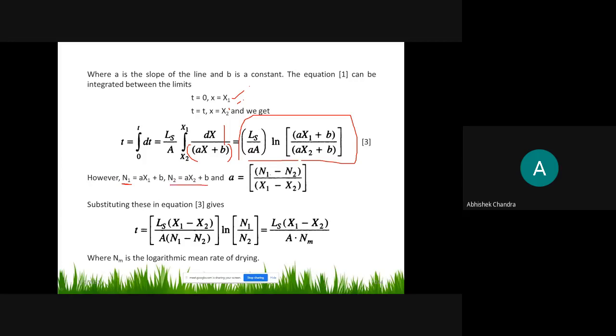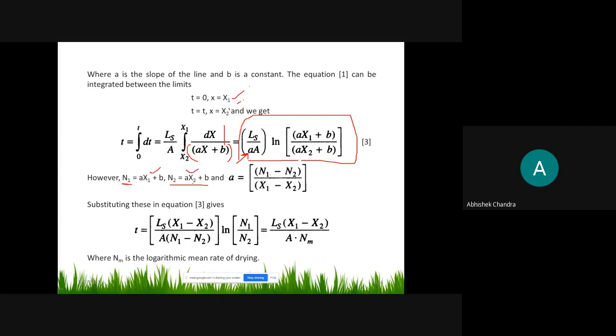After rearranging and finding the a value from this, because a is unknown, a is the slope of this equation, we can find it in terms of rate of drying versus moisture content. Therefore we find a with the help of these two relationships.